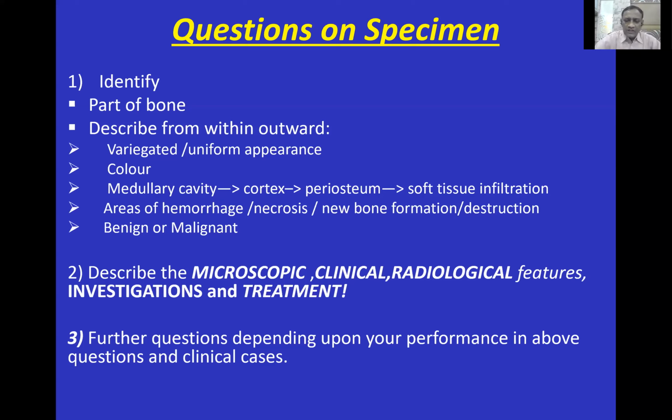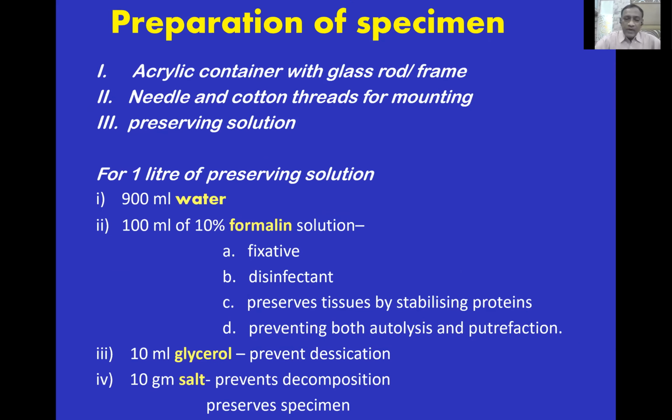The further questions will depend upon the performance of a candidate, on the answers given to the questions and the clinical cases. I'm sure our colleagues, or most of the examiners, will agree with me. The result of the candidate is decided on the clinical cases. And the tables, including specimens and bones, are an additional finding. So if the examiner is naughty, he may ask you regarding the preparation of the specimen.